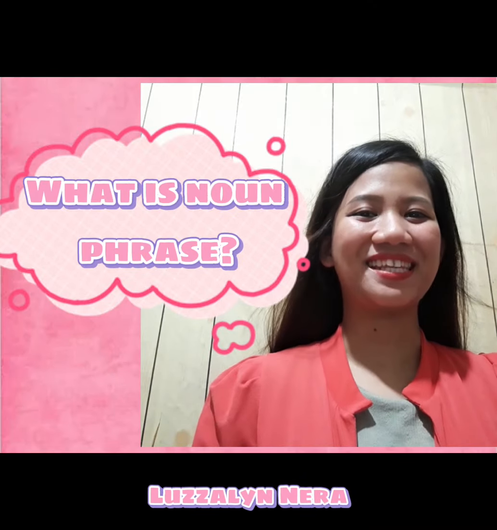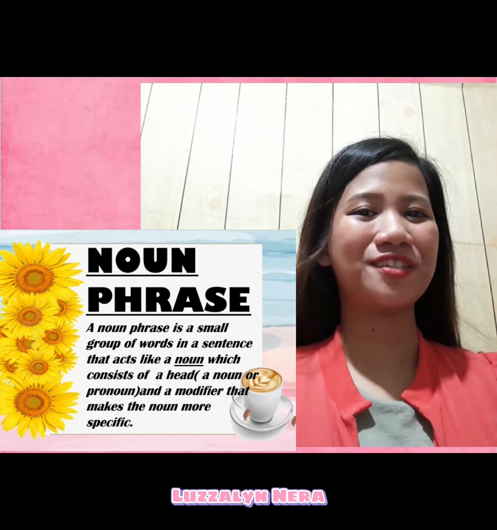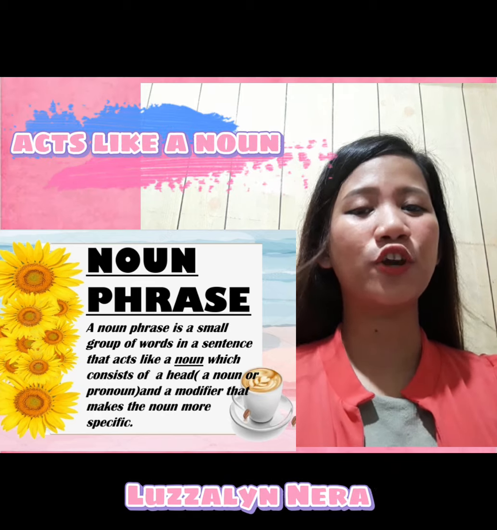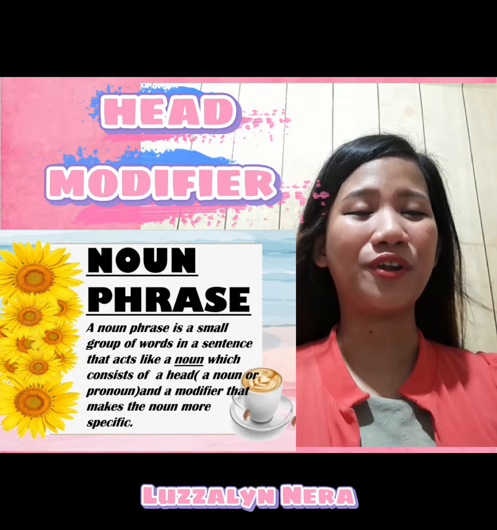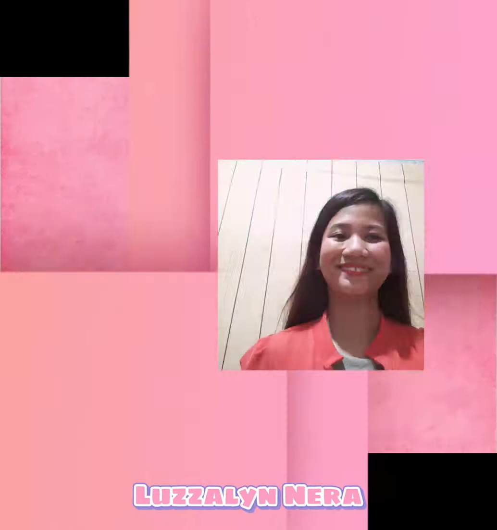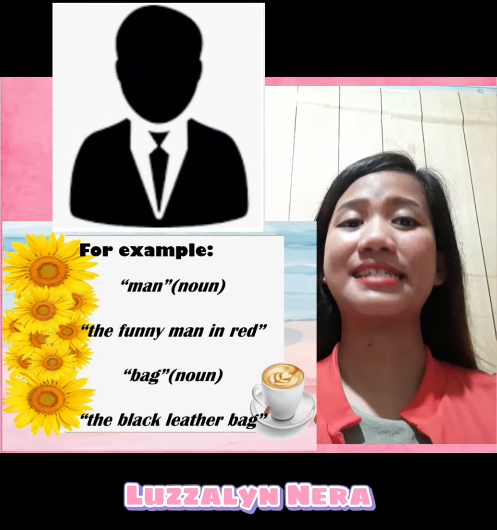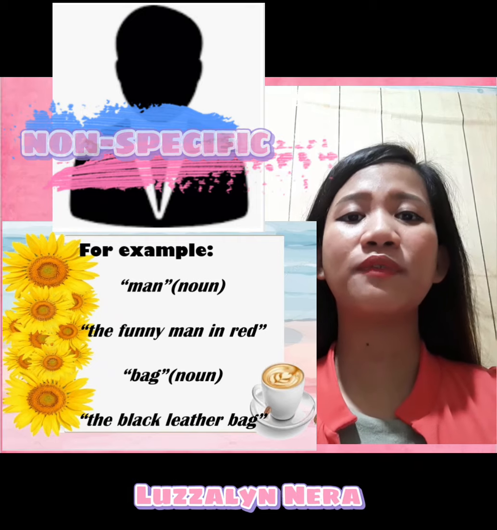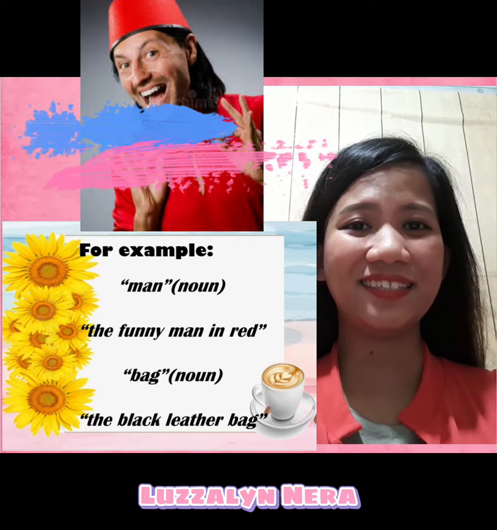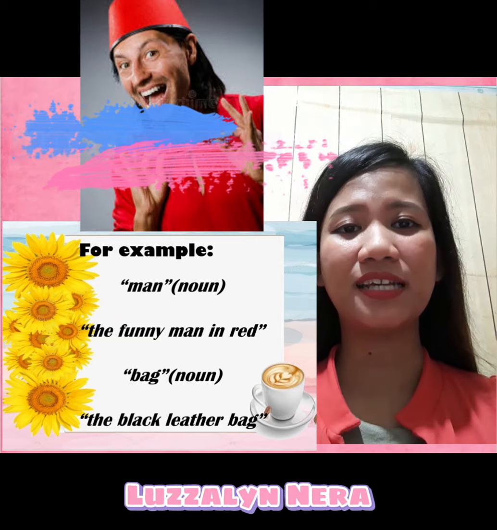What is a noun phrase? A noun phrase is a small group of words in a sentence that acts like a noun, which consists of a head and a modifier that makes the noun more specific. For example, when we say man, which is a noun, it can refer to any man in general. But when we say the funny man in red, we are making the noun man more specific.